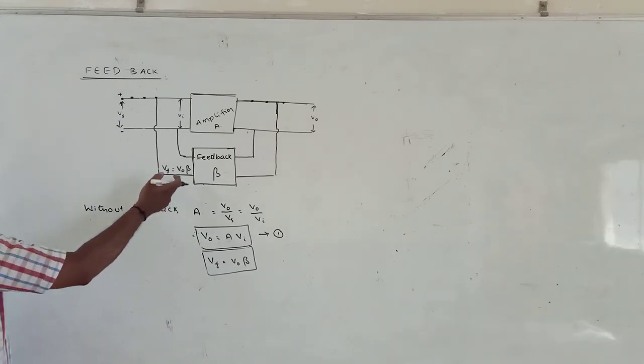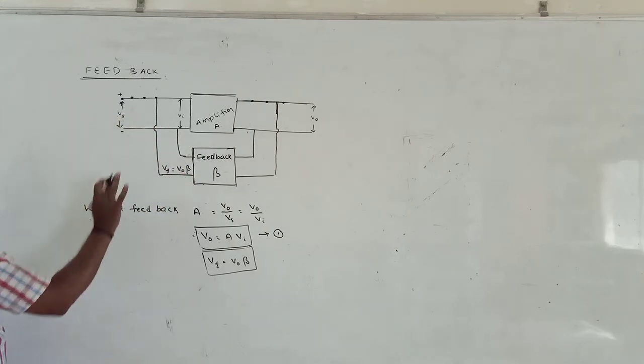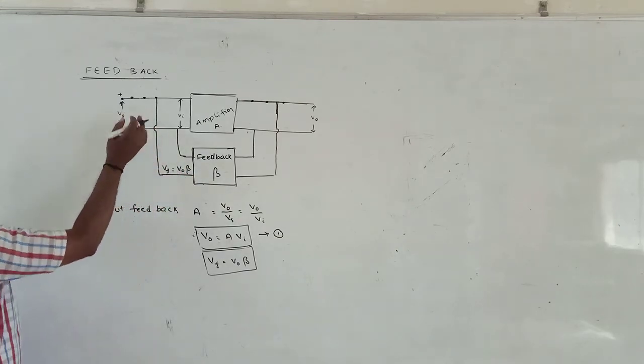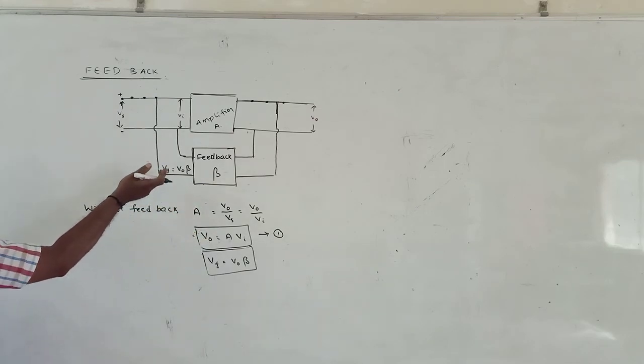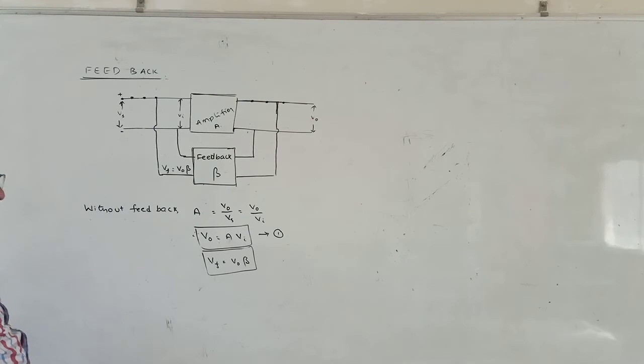This voltage coming from the feedback may be added to the input or may be subtracted from the input. If it is added to the input, the feedback is said to be positive feedback. If it is subtracted from the input, the feedback is said to be negative feedback.